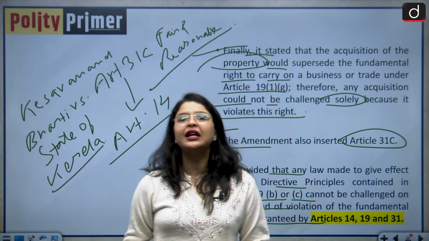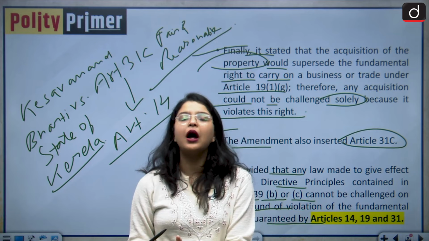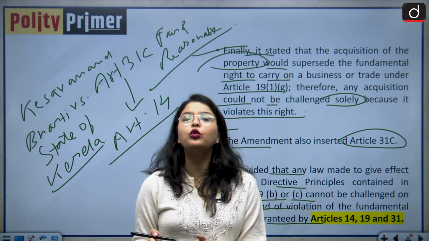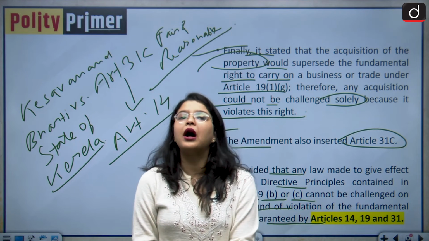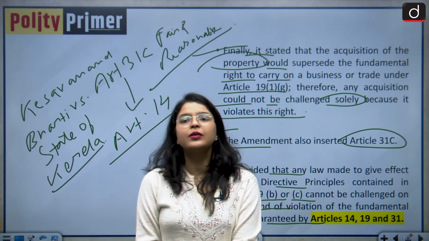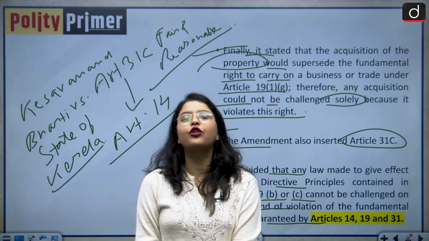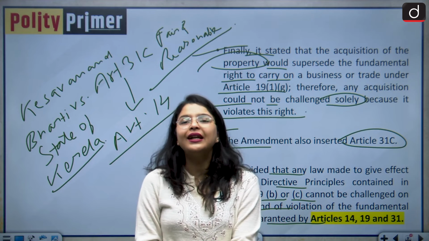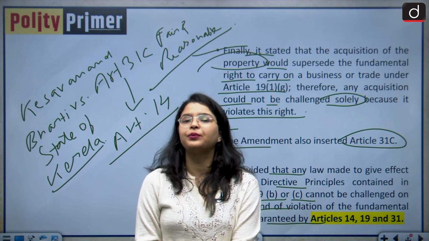And definitely we will retain our power of judicial review. That means we could scrutinize whatever amount you are giving under our power of judicial review. So basically the constitutional validity of this 25th Constitutional Amendment Act was upheld in the Keshwanand Bharti case.